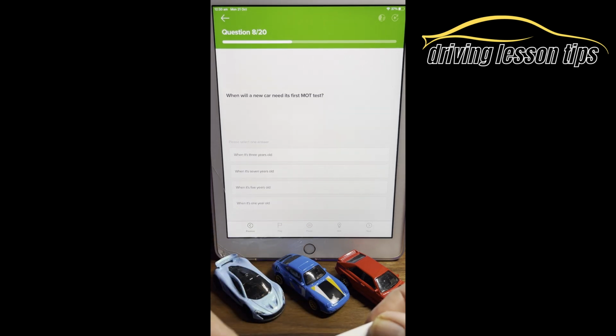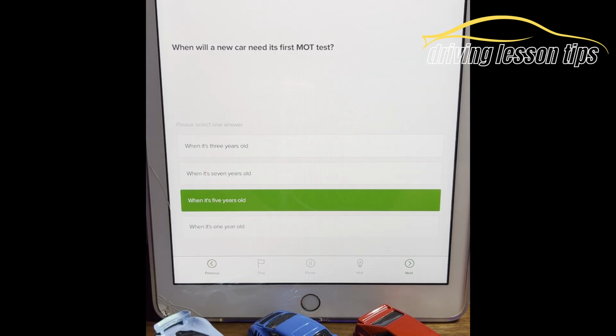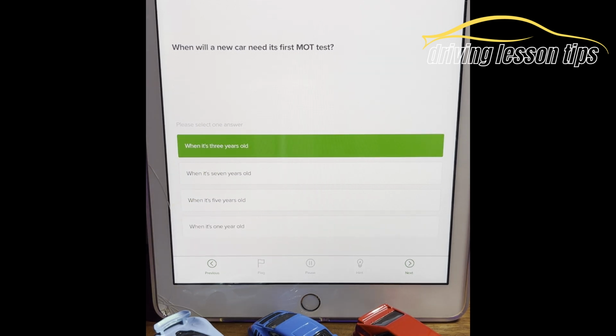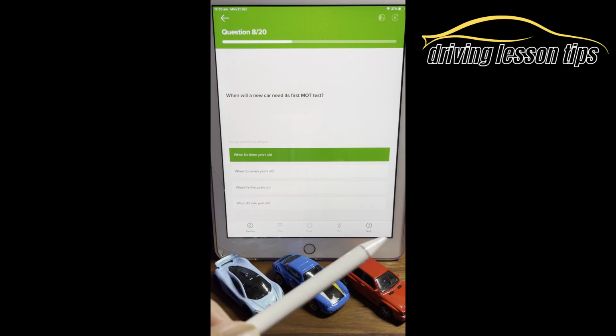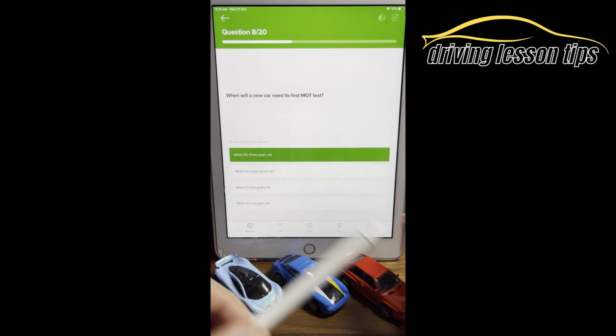Question 8. When will a new car need its first MOT test? When it's 3 years old, when it's 7 years old, when it's 5 years old, or when it's 1 year old? So the answer is when it's 3 years old. So if you buy a brand new car, you don't need to get it MOT'd until its 3rd birthday, because brand new cars should be absolutely fine.